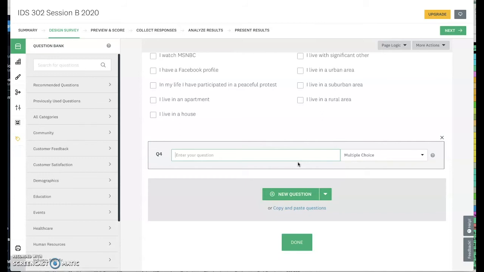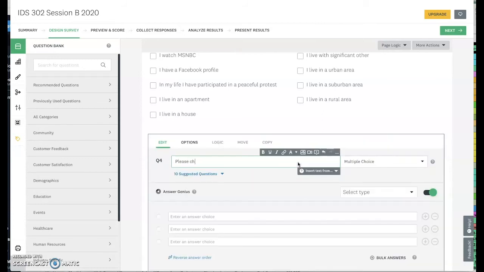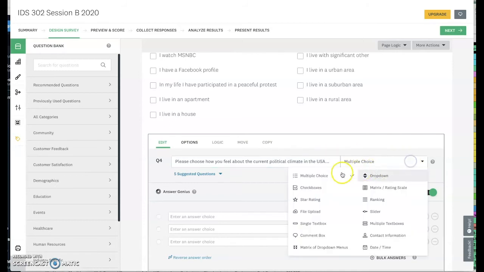Here's a yes, no question. Are you happy with the current political climate in the United States? Yes or no? No, that's not what we do. We're going to say, please choose how you feel about the current political climate in the USA. Remember, I'm kind of keeping your interest on joking about this, but this would be